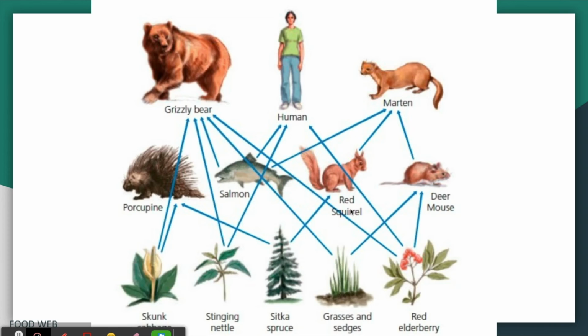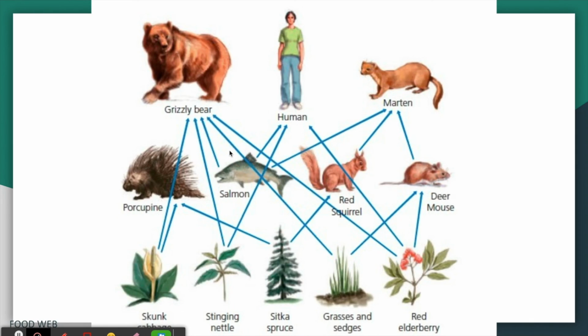However, the food web does not end at the red squirrel. The red squirrel is then eaten by a marten, who is a carnivore. The marten is a carnivore because it eats salmon, red squirrel, and deer mouse, meaning that it eats other animals for energy. To determine what type of consumer an organism is, you just have to take a close look, follow the arrows to see what it is eating, and then you'll be able to tell.